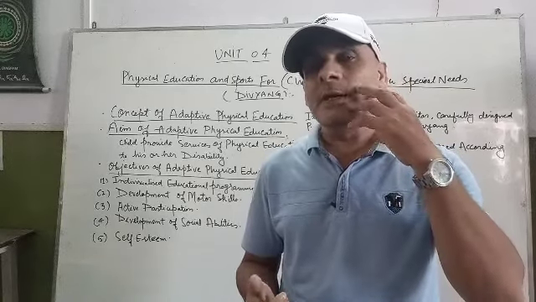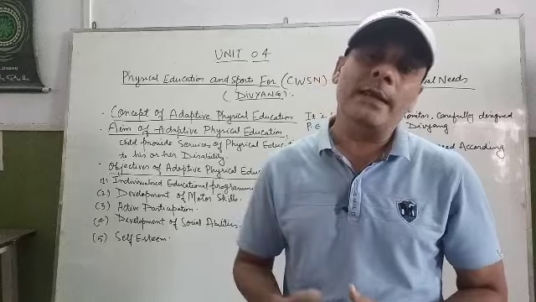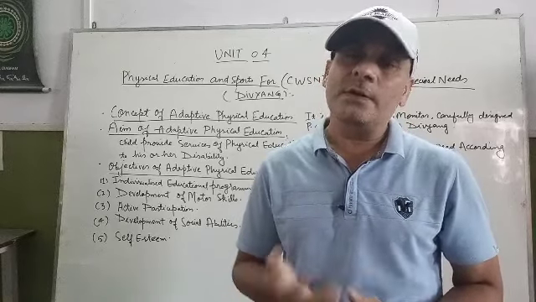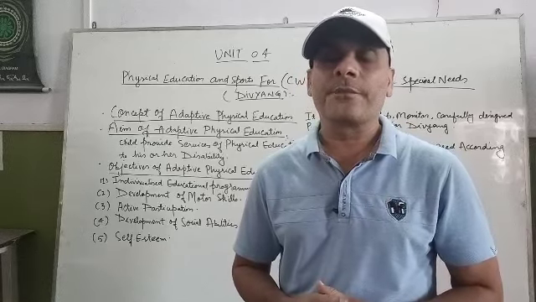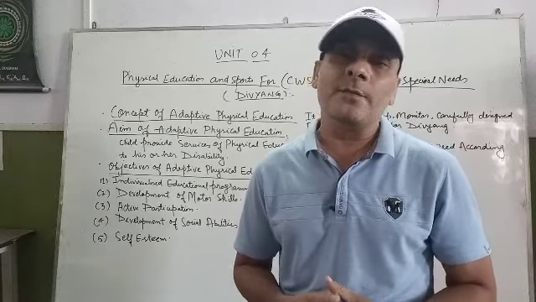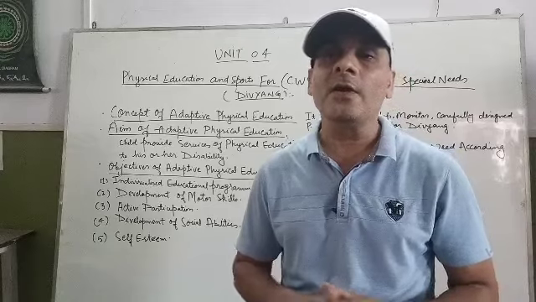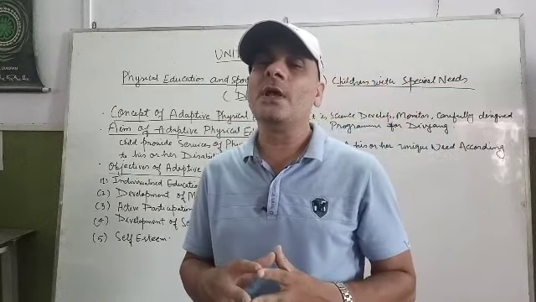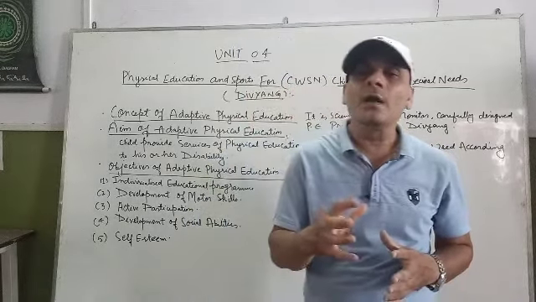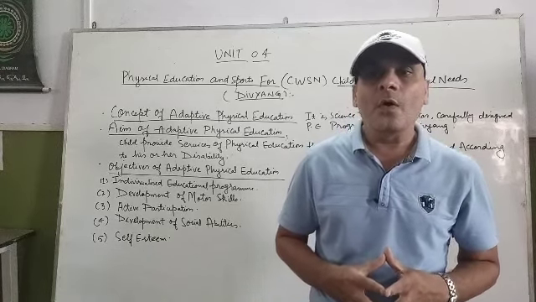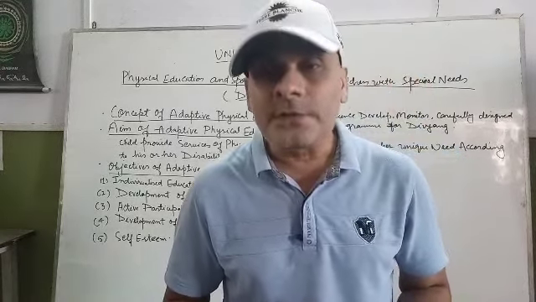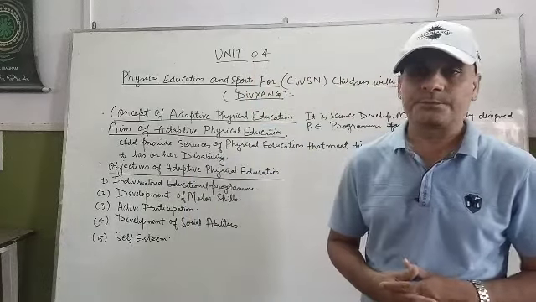Disabilities may be blindness, hand handicap, leg handicap, intellectual disability, physical disability, dumb and deaf, etc. So according to need, we have to design the program or give the service of physical education to those who are Divyang. That is the aim of adapted physical education.